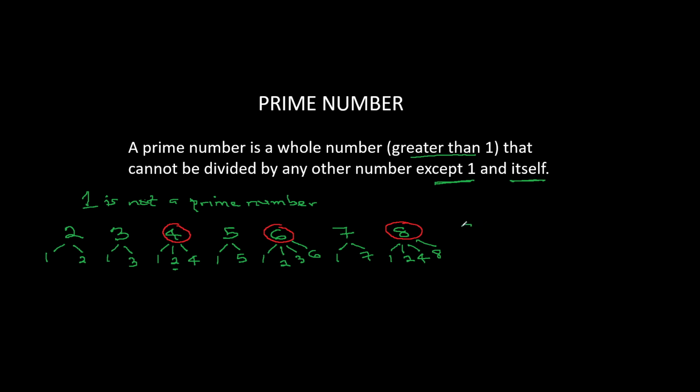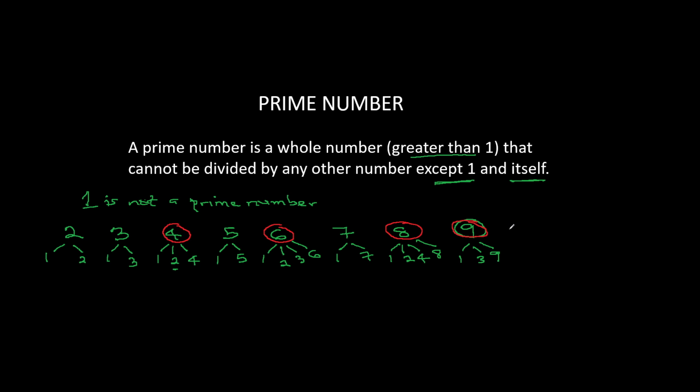What do you think of 9? 9 can be divided by 1, by 3, and by 9. Because of the fact that it can also be divided by 3 makes it not a prime number, because a prime number will only be divisible by 1 and by itself, right?